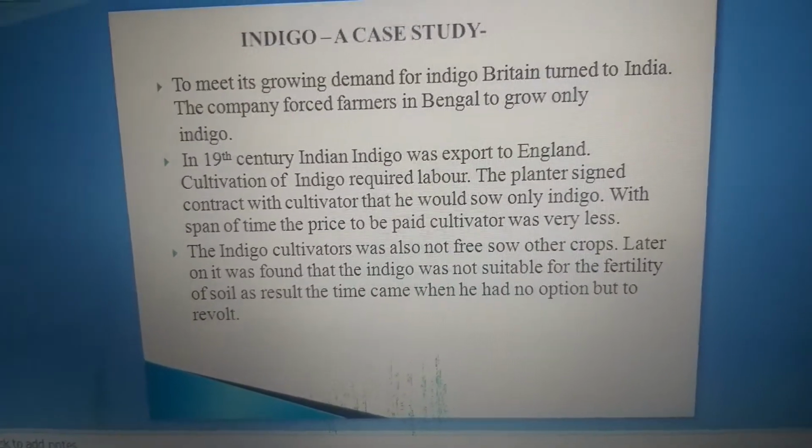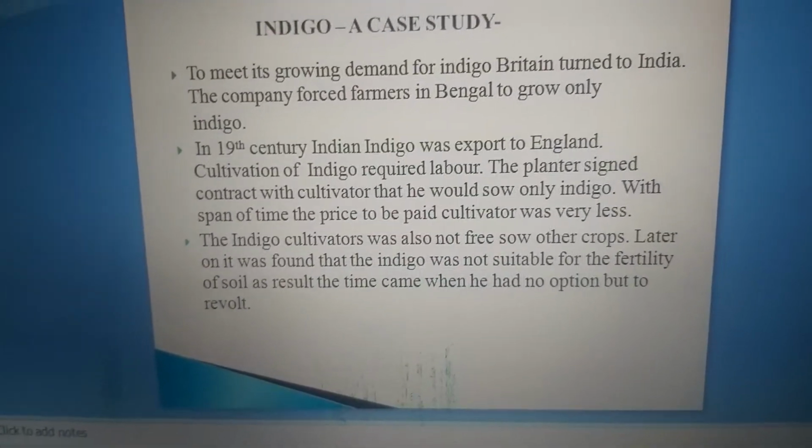Clear? And that's why peasants had only one option.